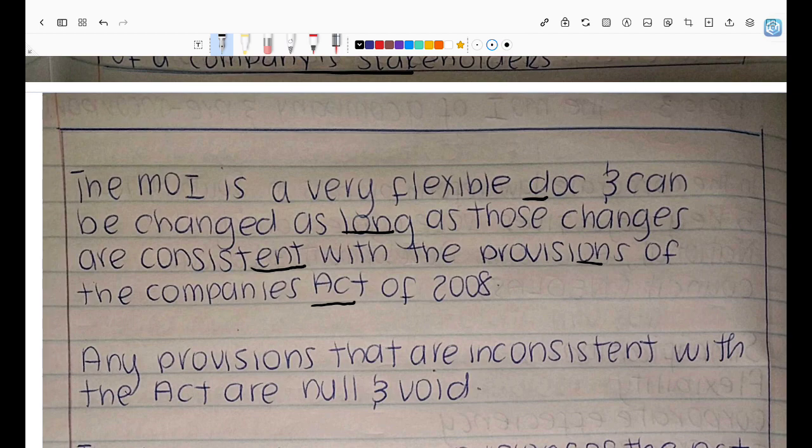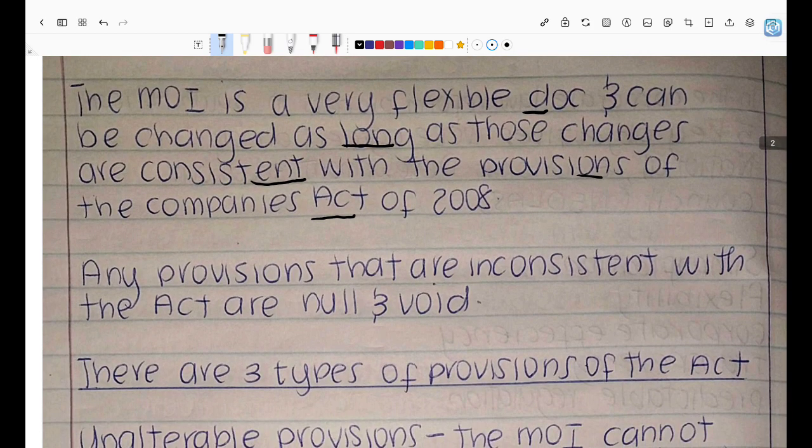You cannot, as a company, go to the MOI and make changes that are inconsistent with, or contradict, provisions in the new Companies Act of 2008. It says that any provisions that are inconsistent with the Act are null and void. If I were to recap your memory from Commercial Law 1, we said that when something is null and void, it cannot be fixed, it cannot be rectified.